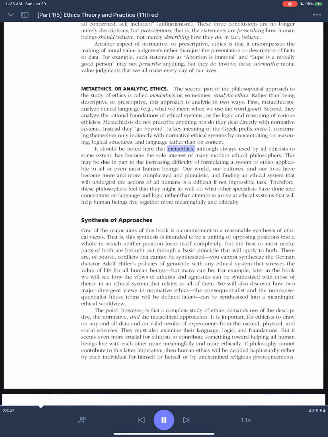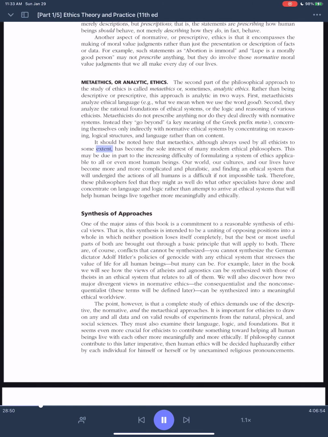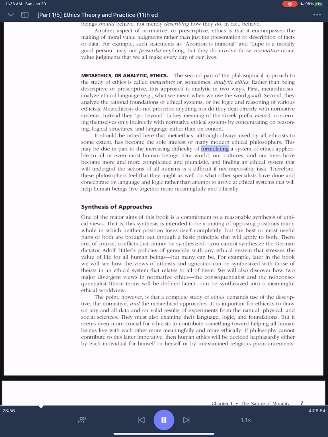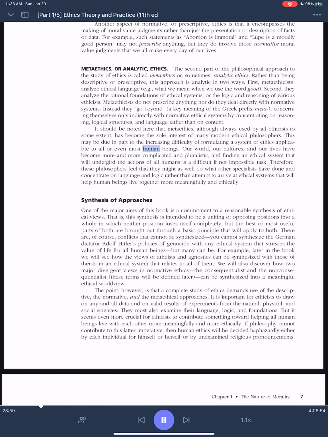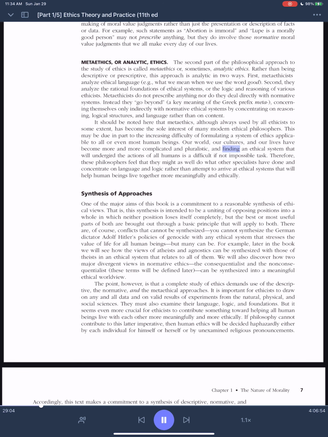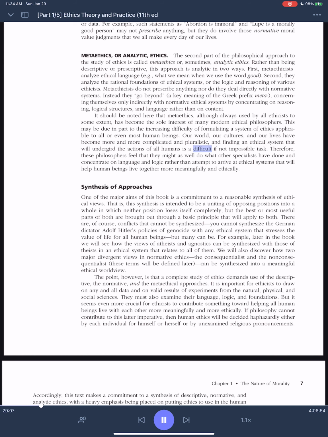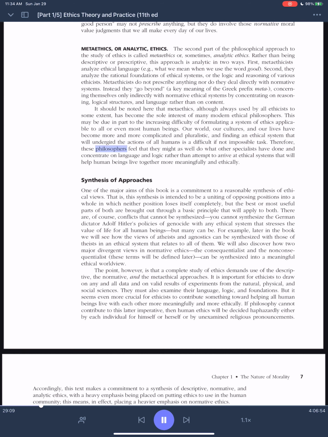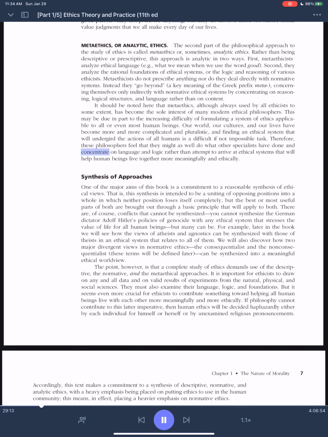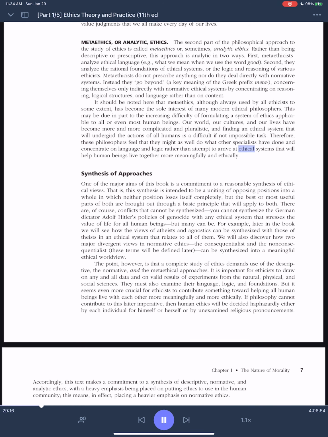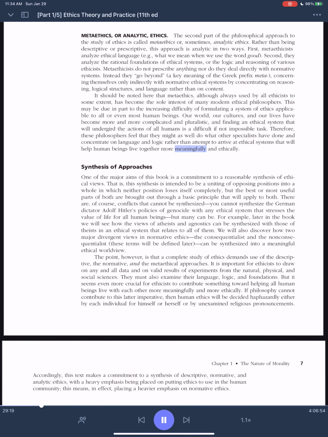It should be noted here that metaethics, although always used by all ethicists to some extent, has become the sole interest of many modern ethical philosophers. This may be due in part to the increasing difficulty of formulating a system of ethics applicable to all or even most human beings. Our world, our cultures, and our lives have become more and more complicated and pluralistic, and finding an ethical system that will undergird the actions of all humans is a difficult if not impossible task. Therefore, these philosophers feel that they might as well do what other specialists have done and concentrate on language and logic rather than attempt to arrive at ethical systems that will help human beings live together more meaningfully and ethically.